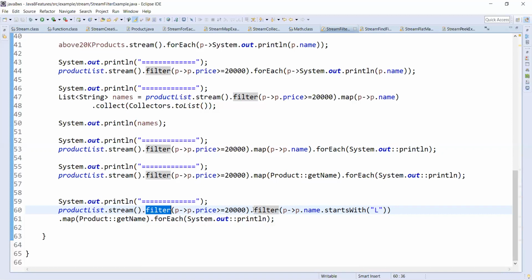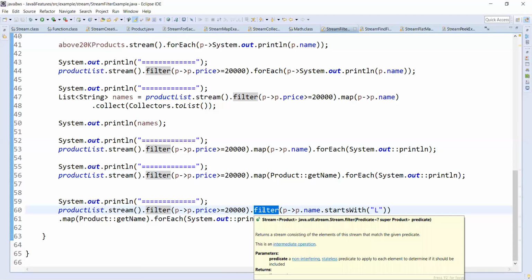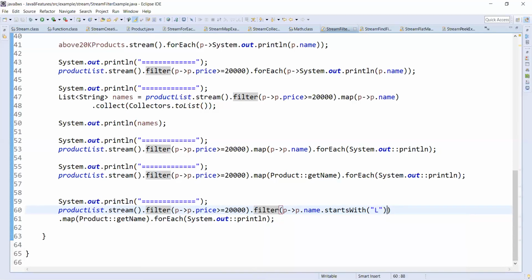The filtered stream will get the products whose price is greater than 20,000. That means we get a new stream which contains two products. And again I'm filtering on these two products, where the product name starts with L. Here again we get one product,